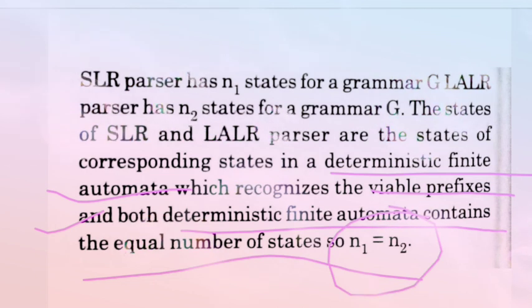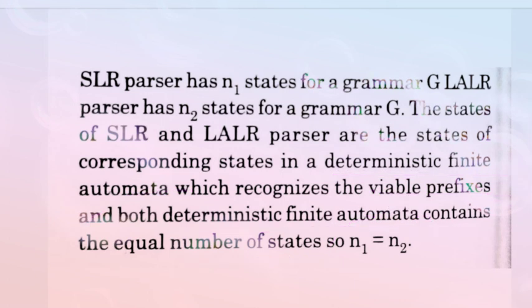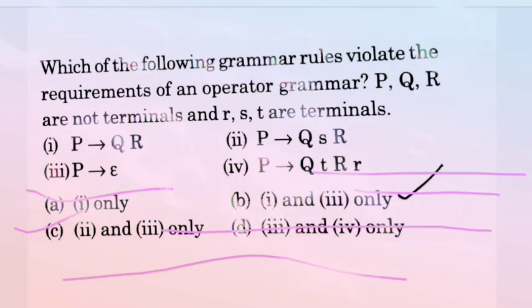So here N1 is equal to N2. So we say that option B is correct.